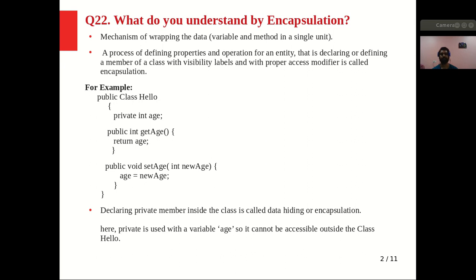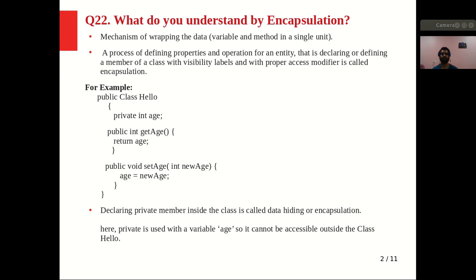So we are wrapping those variables and methods in a class. That mechanism or functionality is known as encapsulation. We make a class, and in that we define variables and methods. That is known as encapsulation, right?